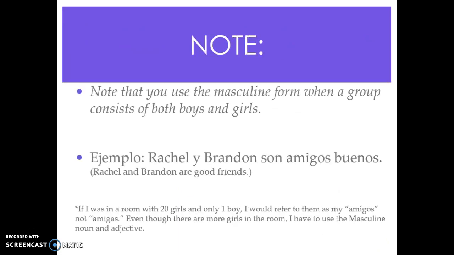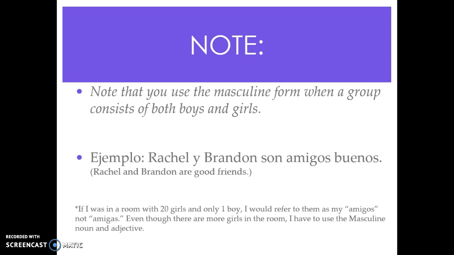Okay, now, something for you to note. Note that you use the masculine form when a group consists of both boys and girls. So I mentioned this in clase to some of you, but if there were, for example, a room with 20 girls and only 1 boy in it, I need to refer to them as amigos, not amigas. Even though there's more girls in the room, I have to use the masculine noun and adjective.